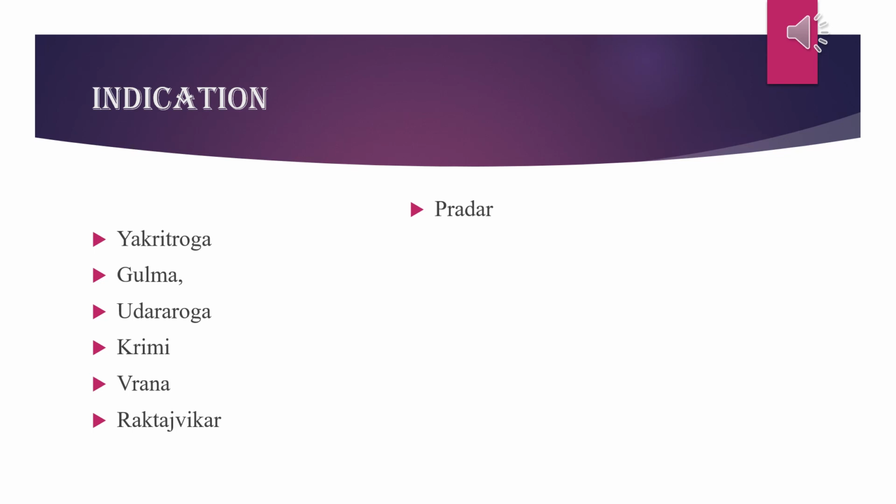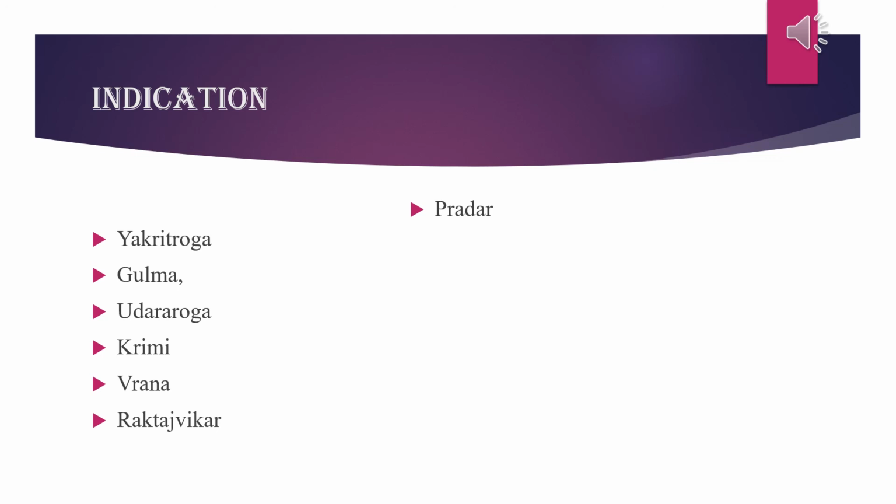Now the indications. It is mainly used in Yakrit Rog, the liver diseases, as well as in Pliha Rog, the disease of spleen. In Gulm also, abdominal lump, and in Udar Rog, abdominal diseases.